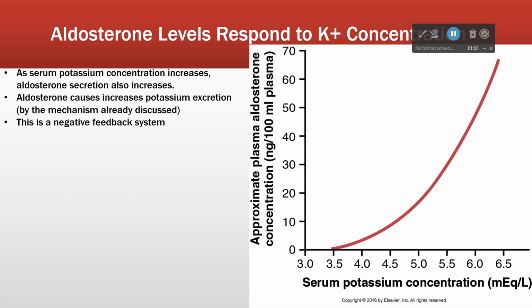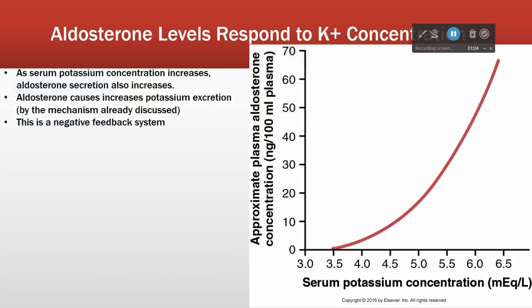It's a classic negative feedback loop. So your potassium goes up, your aldosterone secretion goes up, more pumps are made, that drives your potassium level down. Then the system turns off. So it's a classic little feedback loop for aldosterone.